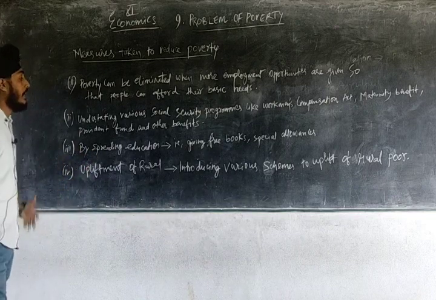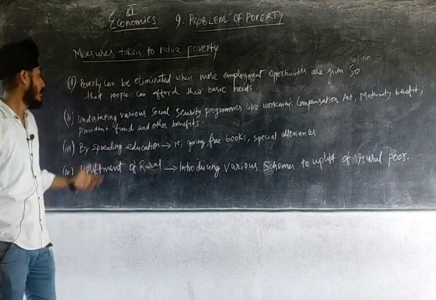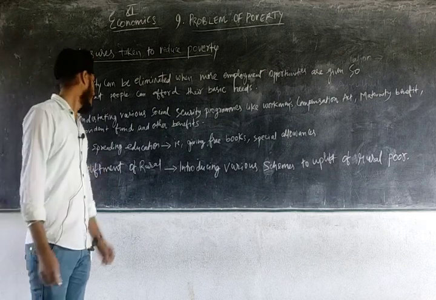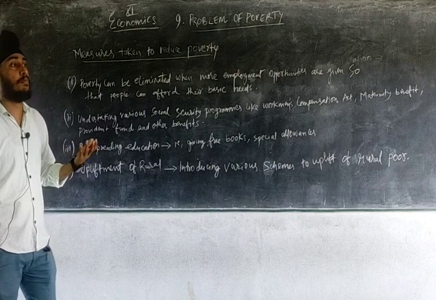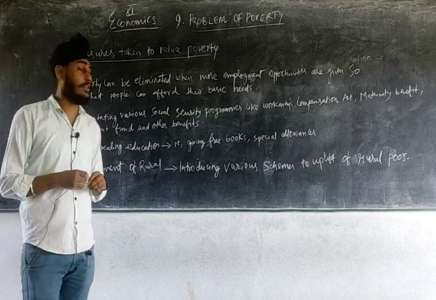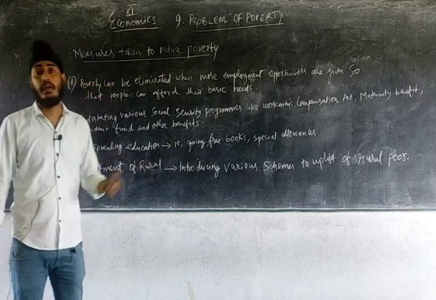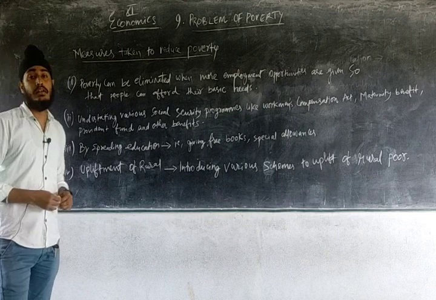Next one, by spreading education. Now giving free books, giving special allowance. So this way what happens? By spreading education, poverty can be reduced to some extent. And one more, that is upliftment of rural areas. So see, in rural areas most of the poor remain backward. So for that what happens? The government can introduce various schemes to uplift the poor of rural areas. So these were some of the measures taken to reduce poverty.